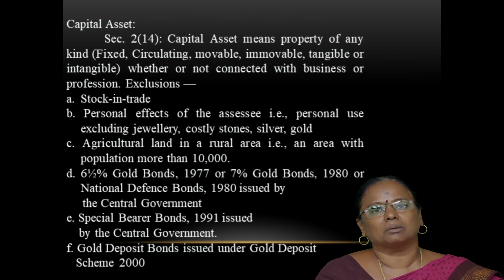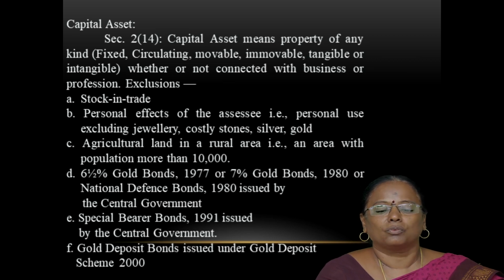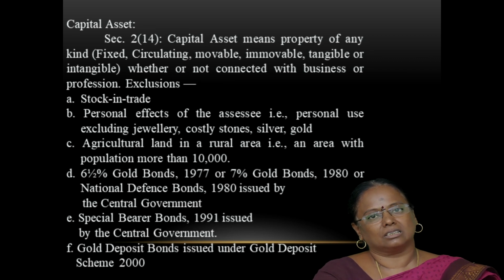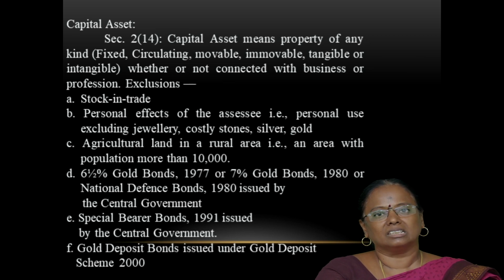Now we are going to see about the assets which are included or taken as capital asset. Capital asset may be movable asset or immovable asset, tangible asset or intangible asset, circulating or floating asset, whether or not connected with the business or profession. However, the term capital asset does not include the following. Number 1, stock in trade, that is the assets which are held by the assessee as a stock in trade are not taken as a capital asset.